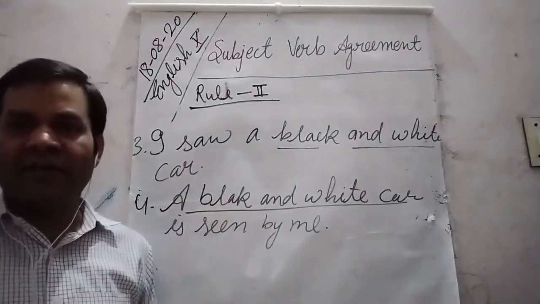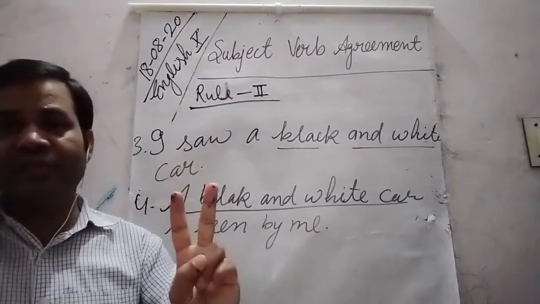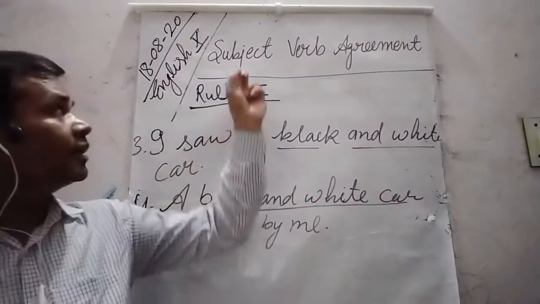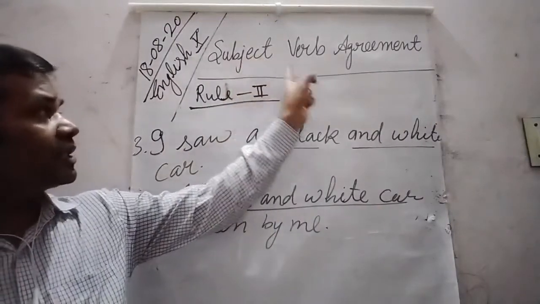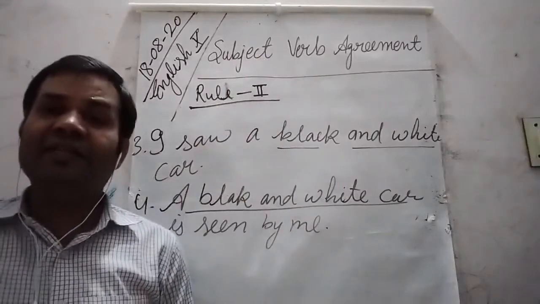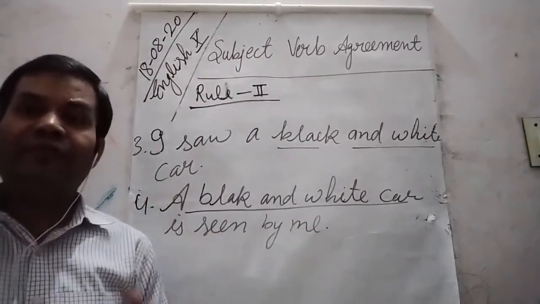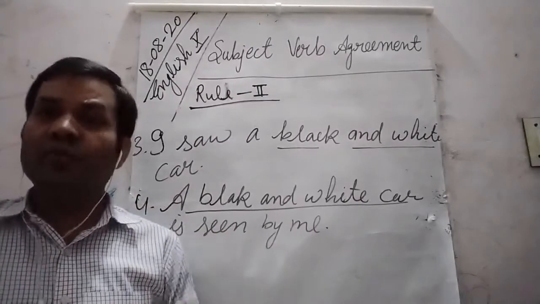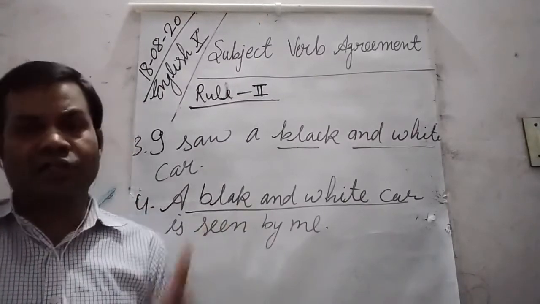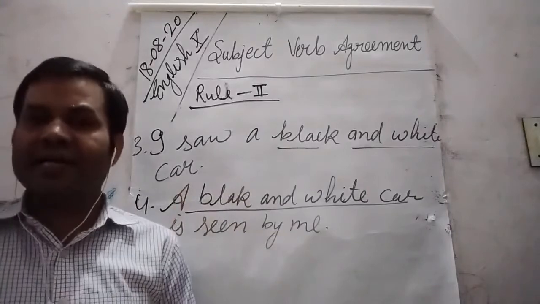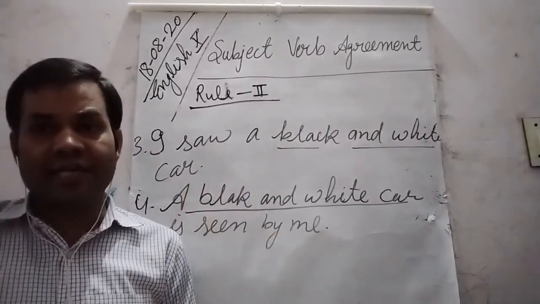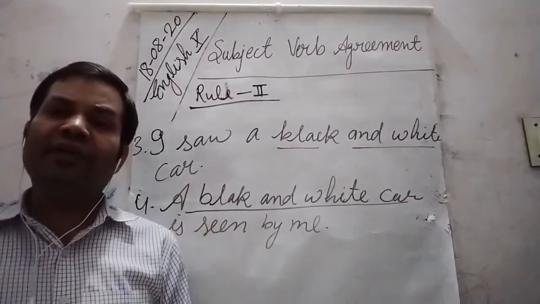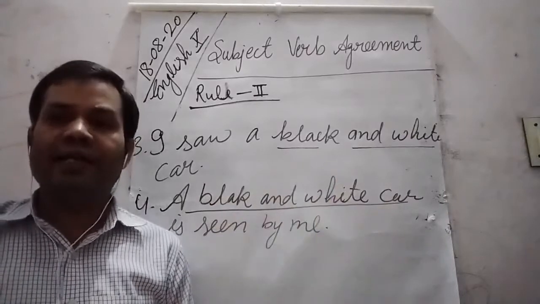So today we have discussed two rules regarding subject verb agreement. First, if two or more singular subjects are joined by and, then a plural verb follows them.